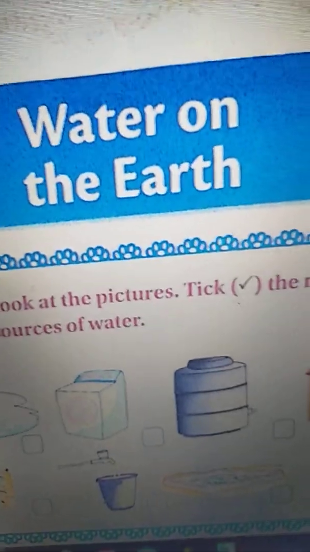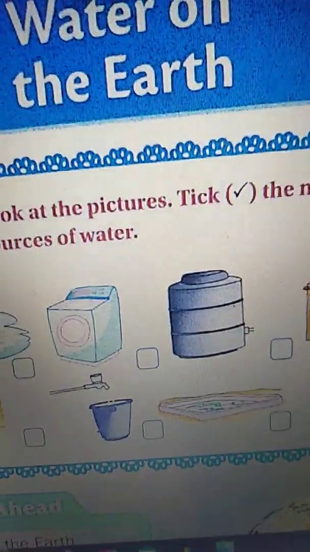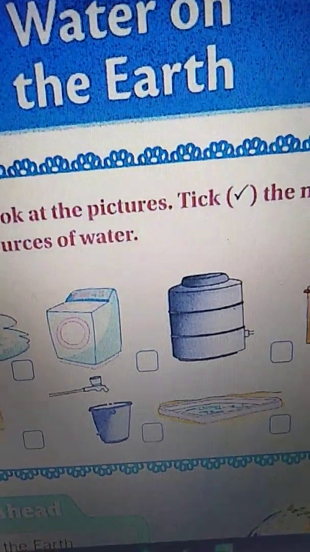See, Water on the Earth. This is our 5th chapter, Water on the Earth. Children, all of you go through the chapter. If you have any doubts, you can ask me.